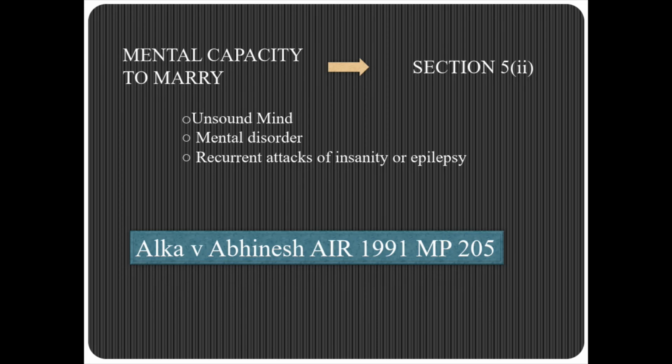Now, in the case of Alka versus Abhinesh, a 1991 case, the facts are as the husband pleaded in the petition and sought to be proved by evidence. Soon after the marriage, on the honeymoon night itself, he discovered that the wife was abnormal and erratic in behavior. She refused sexual intercourse on the very first night and showed all signs of a person not mentally sound.